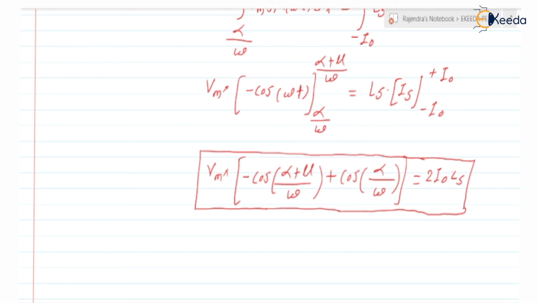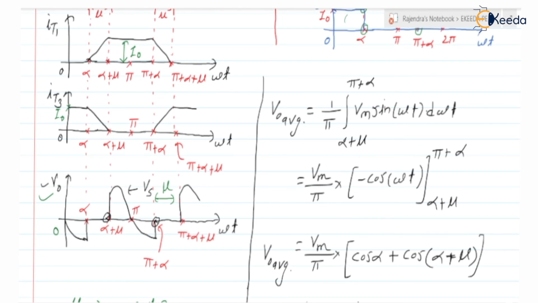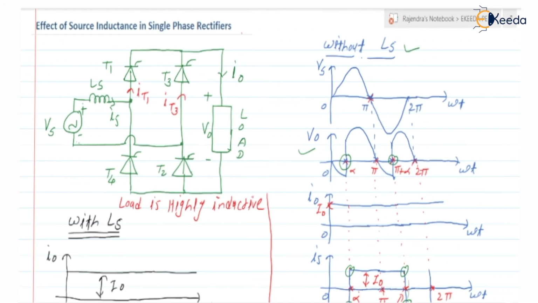So this is about the derivations of some expressions related to the effect of source inductance. In conclusion, the effect of source inductance is that it will cause a reduction in the overall average load voltage. Here we have ended the chapter number 2, that is the rectifiers. From the next video we are going to discuss the third chapter, that is the inverter. Thank you.